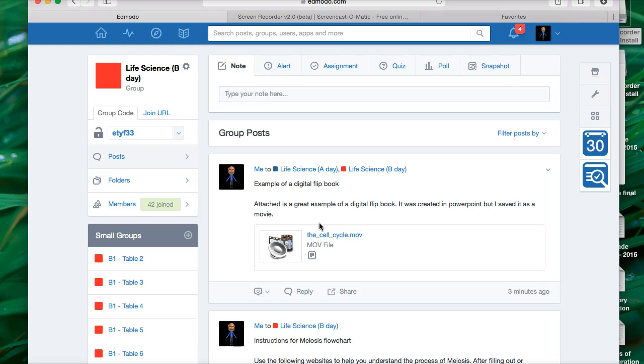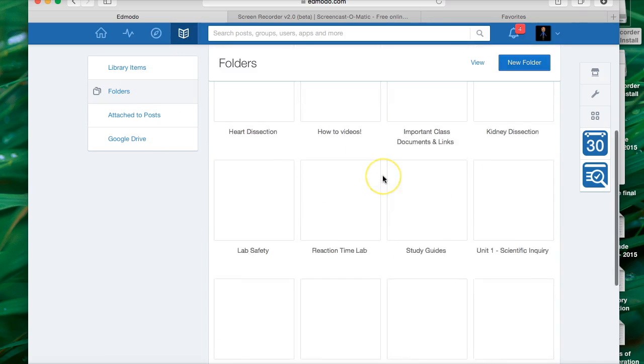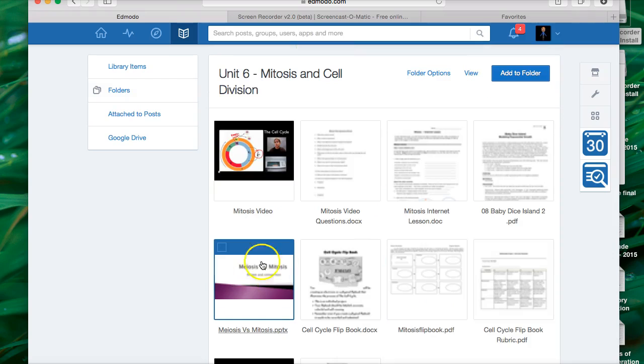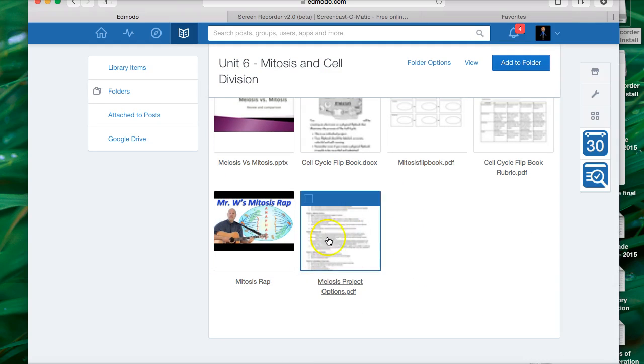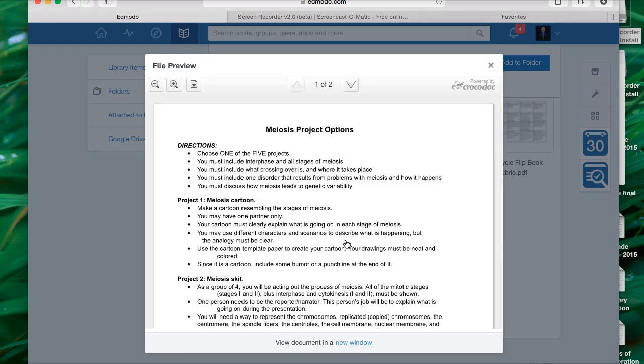If you're already finished and have all of that complete, look on the board next to the agenda, and you'll see the next thing you're working on is the Meiosis Project. Go to your folders. Mine will look a little different than yours, however. I'm going to my Unit 6 folder, and you scroll all the way to the bottom, and you'll see this document that says Meiosis Project Options. I need you to open that, and this is where you'll find the options for your Meiosis project.